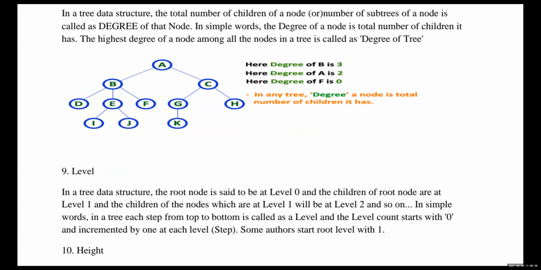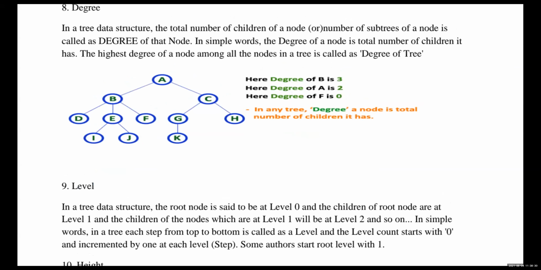So level is nothing but the height, it is the same. So here A is at level 0, B and C are at level 1, D, F, G, H are at level 2, and I, J, K are at level 3.